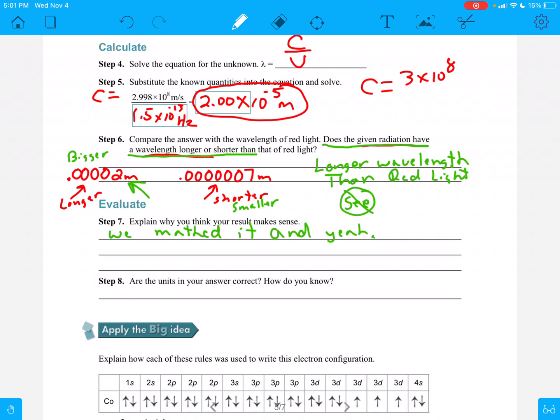So are the units in your answer correct, and how do you know? Yes, we use meters. Meters is the SI unit for length. And then you could say, also known as wavelength. Okay, so there it is.